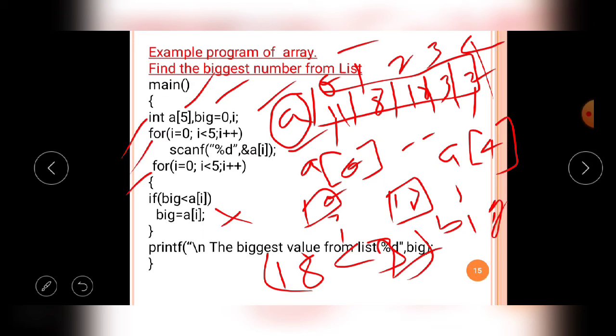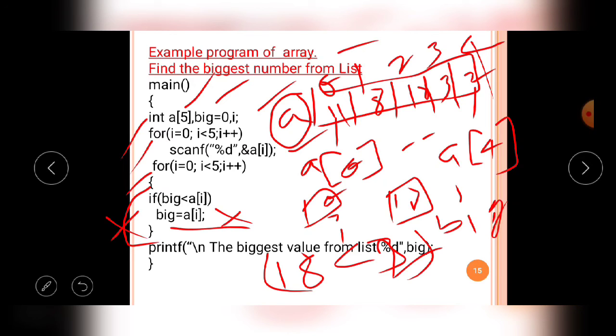The big value is 18, 18 is less than 2, the condition is false. So in this fifth iteration also the assignment of big to a of i statement is not executed. Then now the i value is 5, 5 less than 5, the condition is false, the for loop is broken, and the for loop execution is stopped.